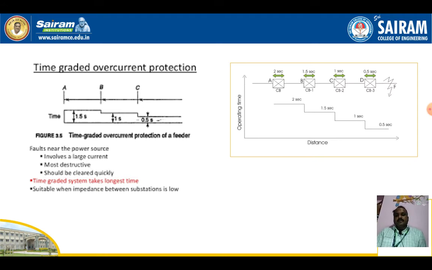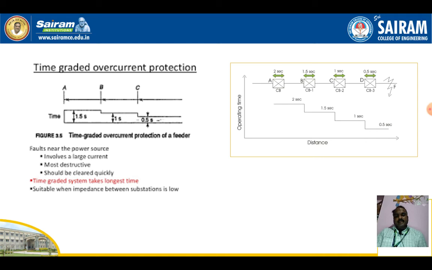In this figure we can observe timings of 0.5 second, 1 second, 1.5 seconds. Next, if even the B relay fails, so both C and B relays fail to operate and isolate the fault, then the A relay will operate and isolate the fault within 1.5 seconds.